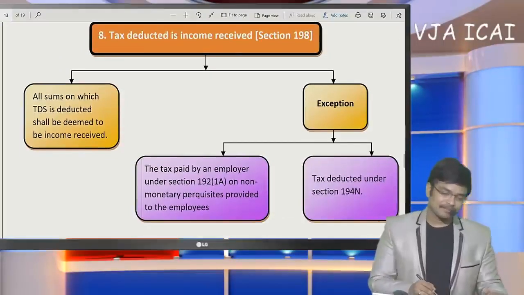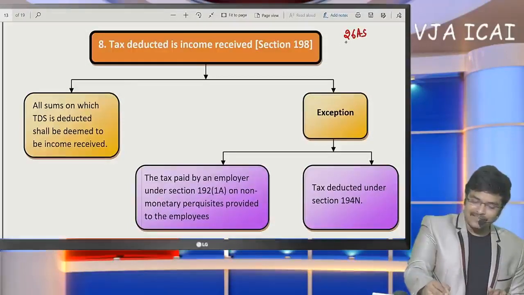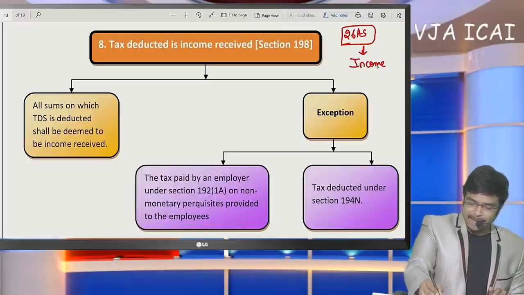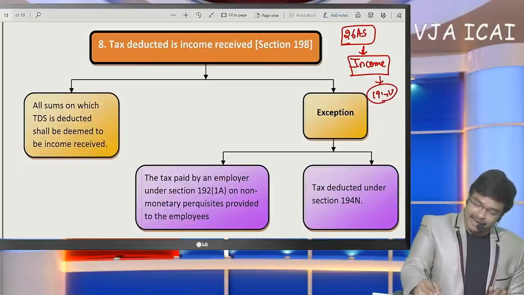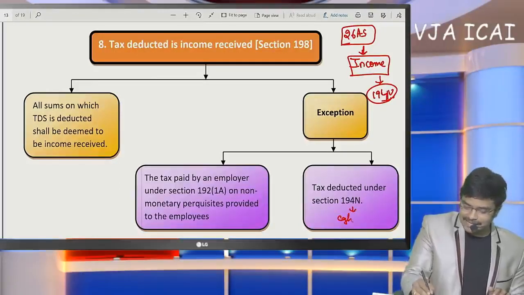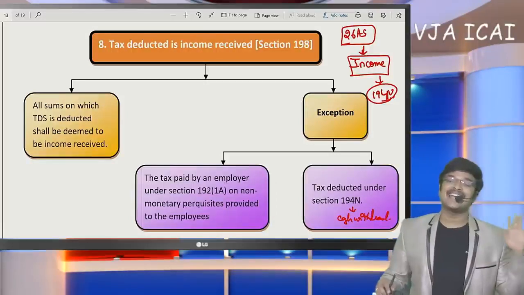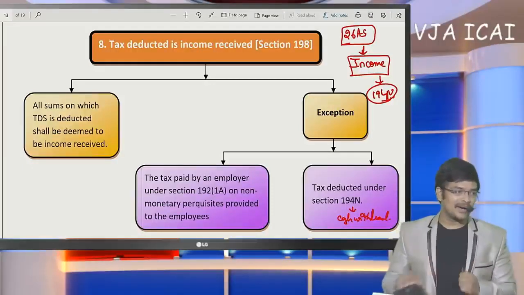Now in continuation, sir, a very important aspect. Generally, all the taxes deducted will be reflected in 26AS. All the transactions presented in 26AS should compulsorily be offered as income of the assessee, except 194N. Except 194N, because 194N is on cash withdrawal. If any TDS has been deducted under 194N, it need not be treated as the income of the assessee, because this is a TDS on the cash withdrawal but not on the turnover.